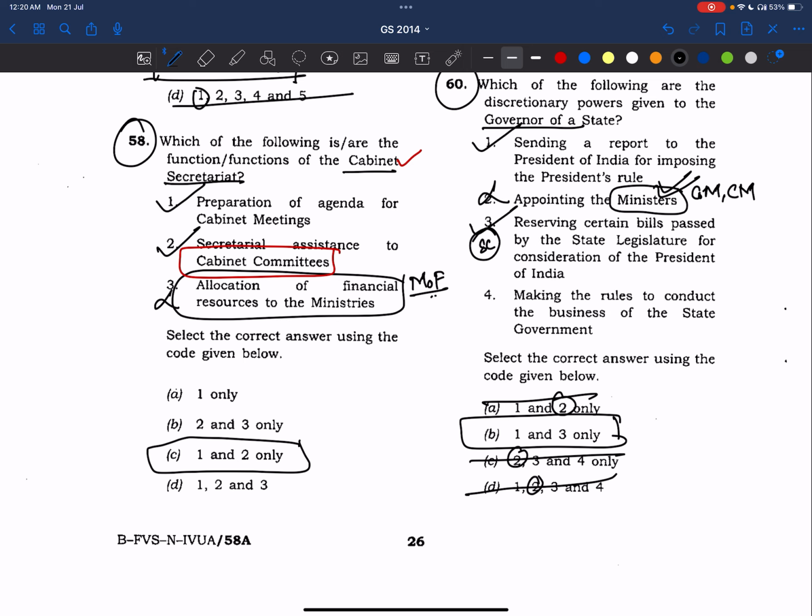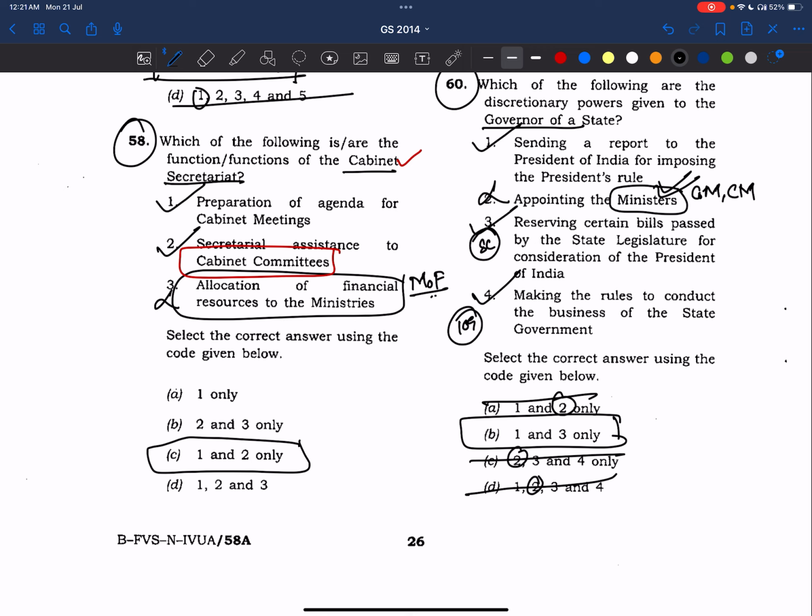Now coming to the fourth statement, making the rules to conduct the business of state government. Yes, this is given exactly word to word in the constitution as well, and we can find it in Lakshmikant also. It is present in Article 160, I suppose. Sorry, I don't remember the article. I've read it, but I forgot. Sorry, friends. You please check with the article also. Articles are also very important. Sometimes UPSC gives articles, as I said before. Article 109 is asked, right? And in 2024, it has also asked about the parts of the Constitution.